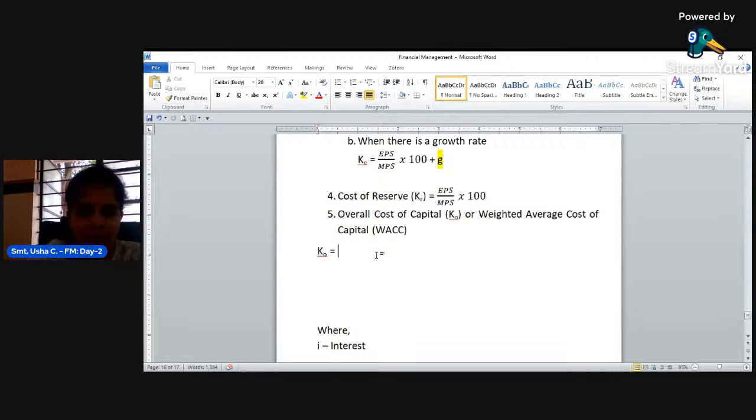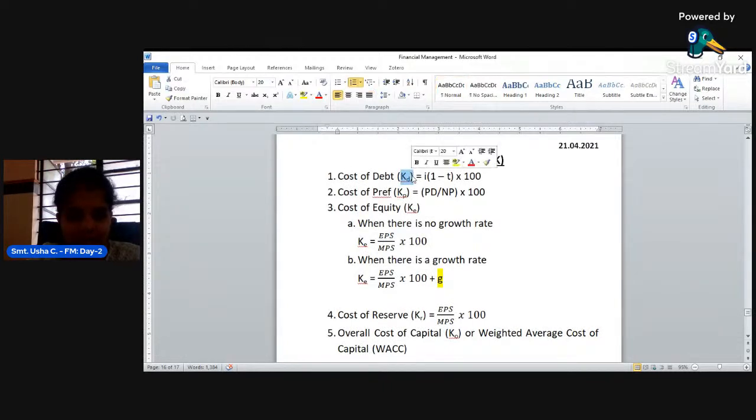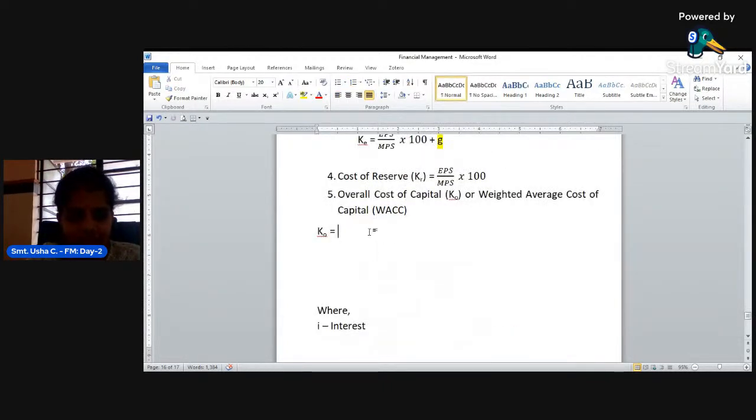So for this, we take the formula: cost of debt into weight of debt, plus next is cost of preference into weight of preference, plus cost of equity into weight of equity, plus cost of retained earnings or reserves into weight of retained earnings.